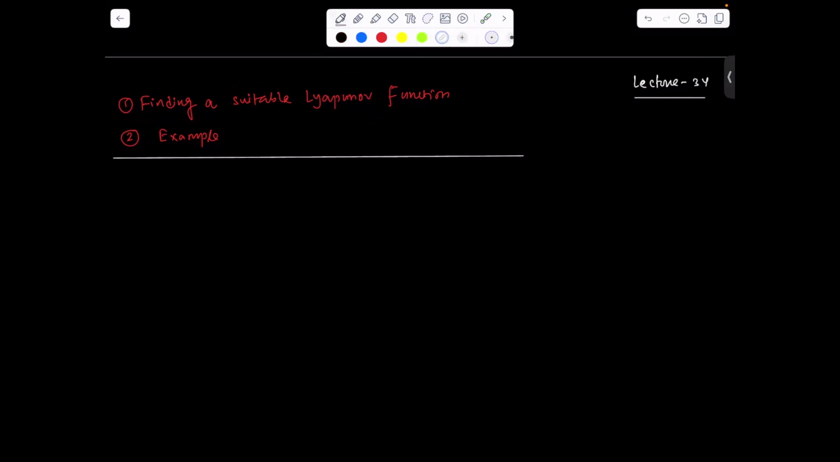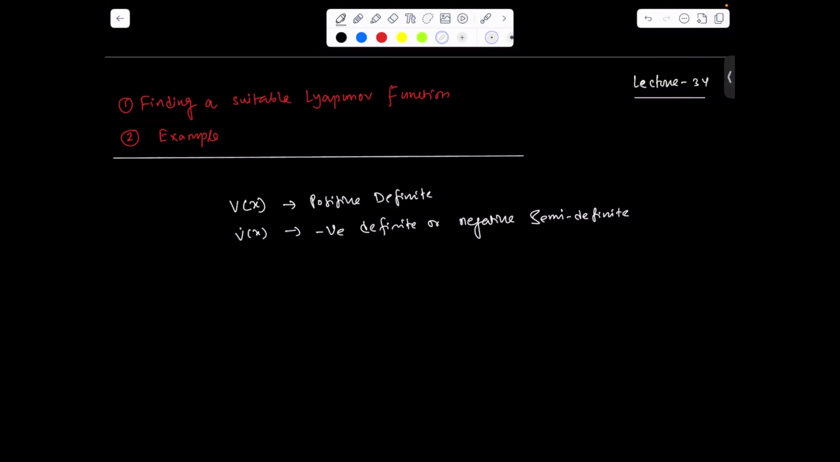So what you have understood from the last lecture is that if you have a positive definite function, which is basically a Lyapunov function, and V dot of x is negative definite or negative semi-definite, we can comment on the stability of the system without solving the dynamics.